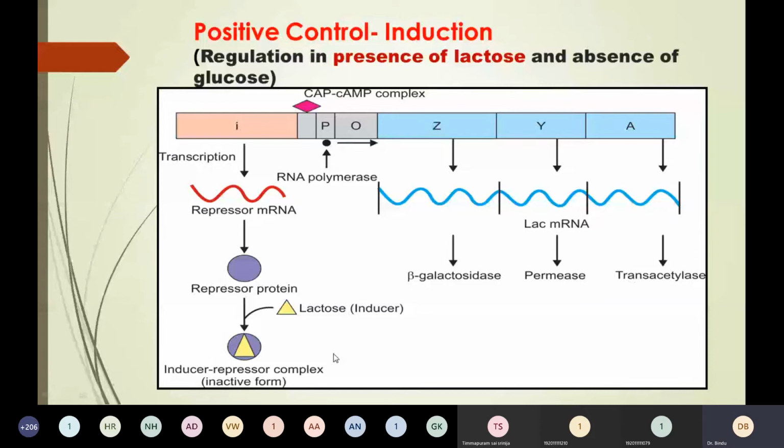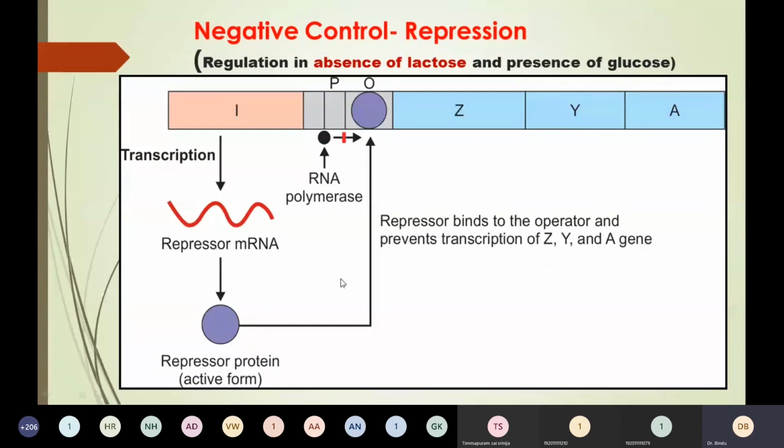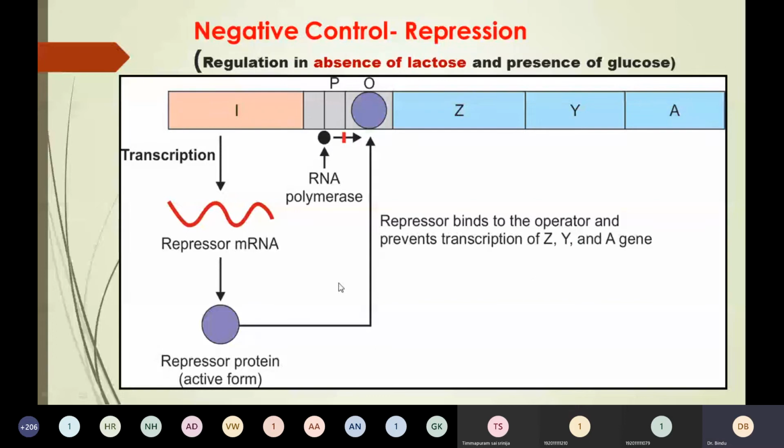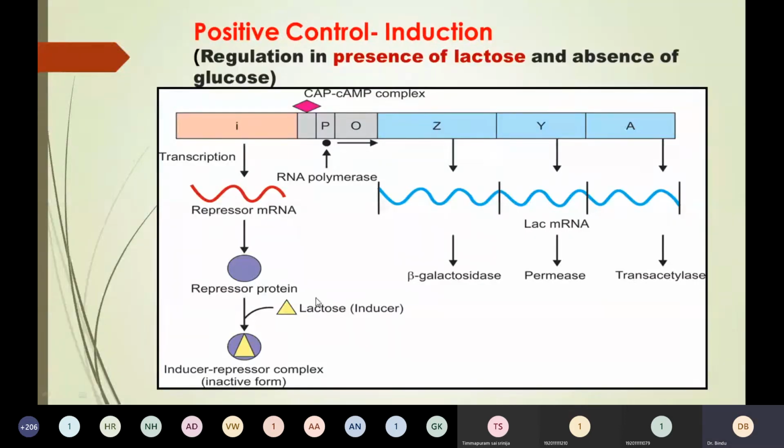Okay, sorry for that interruption. So here, the lactose is an inducer. Basically, not lactose itself, it is converted to an isomer known as allolactose, which binds to the repressor protein.